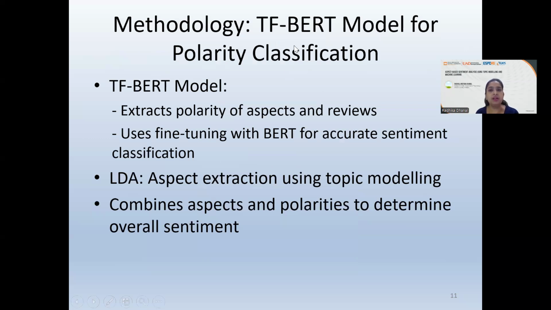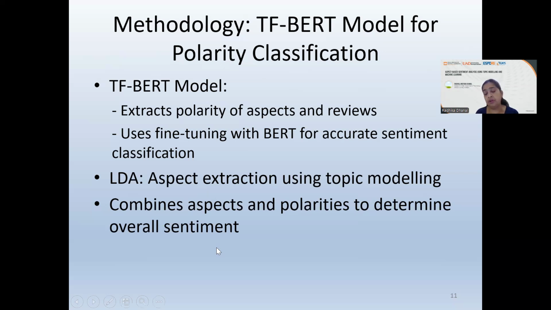Next, we move on to the second half, that is the TF BERT model for polarity classification. Now, all the topics have been found. We know all the variety of aspects that belong to a particular topic. We choose a few of those aspects, and these aspects are given as input to this BERT model, which will calculate the polarity for each sentence and the particular aspect. As you can see here, it extracts the polarity of aspects and the reviews, and uses fine-tuning with BERT for accurate sentiment classification.